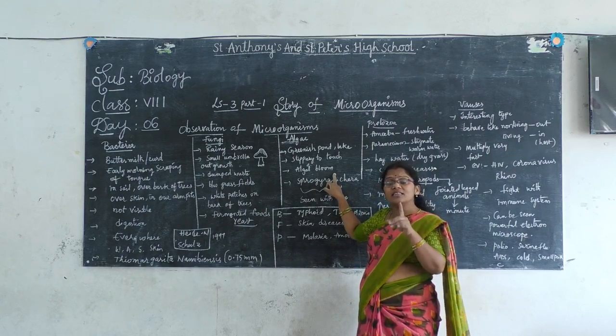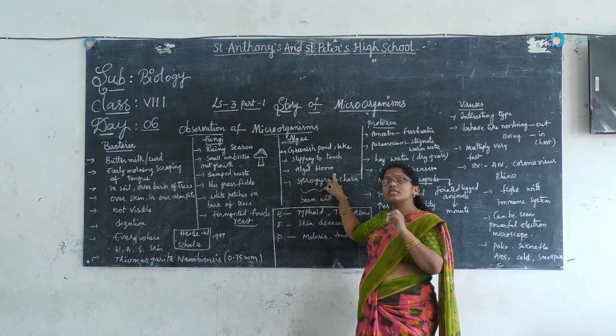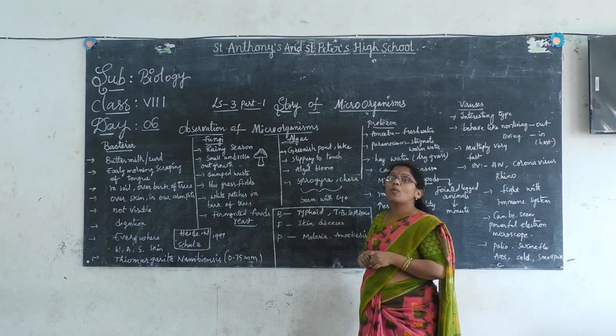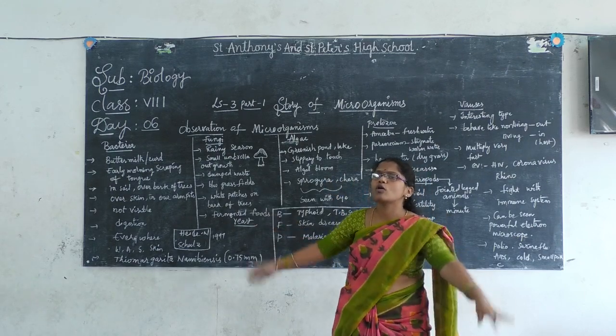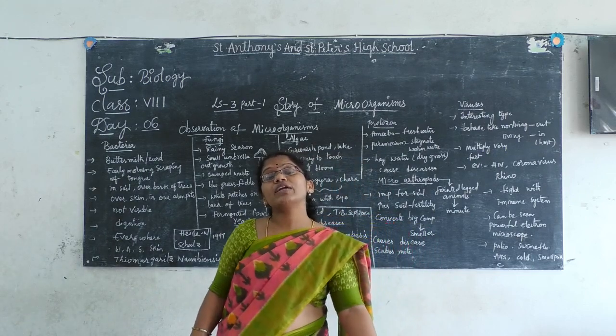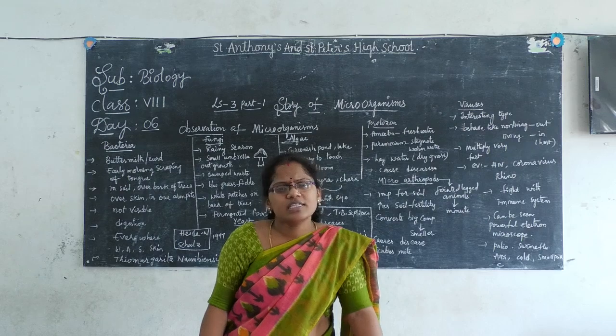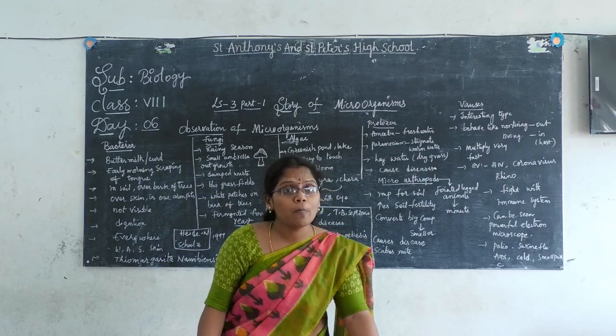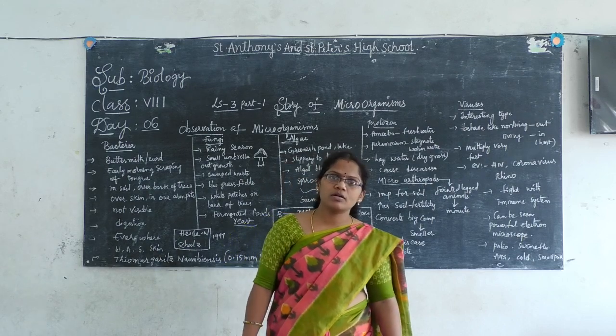On the surface of the lake or pond you can see the algal bloom. Algal bloom means formation of more algae over the surface. That is called eutrophication. Is it useful? Somewhat harmful. To whom? For the aquatic animals.